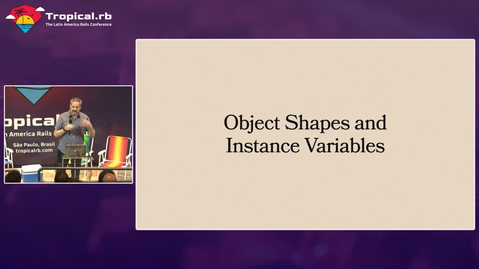So let's talk about object shapes and instance variables. As we're talking about this, I want you to keep in mind the advantages and disadvantages of the red-black tree we built. Namely, it's fast to insert, it's fast to look up, and we can have many different versions. However, we can't delete anything from it. So let's keep all those features in mind.